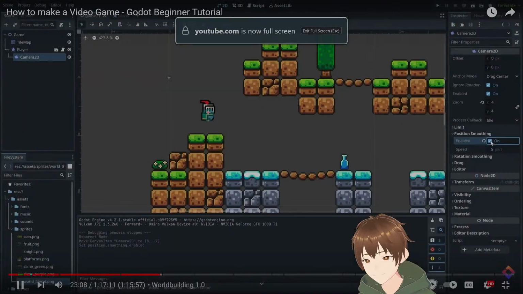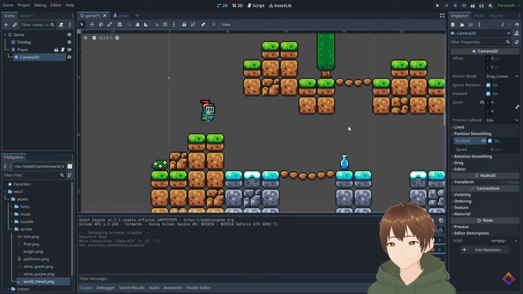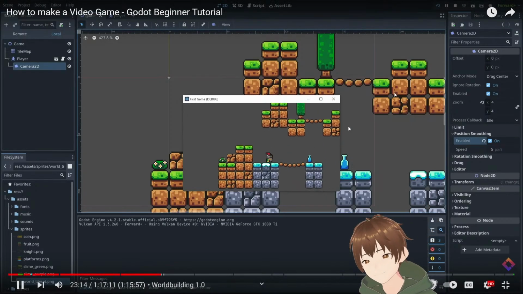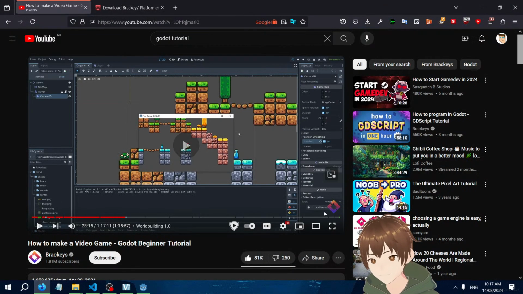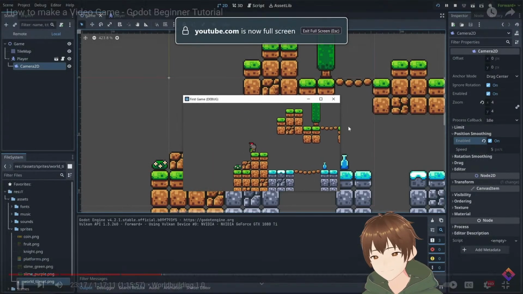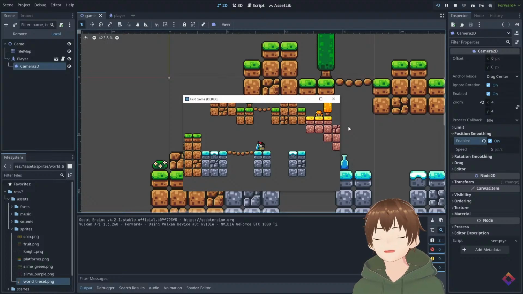I'm going to enable position smoothing on the camera with a default speed of 5 pixels. And now when we play, as you can see, our camera smoothly follows our player. Awesome.